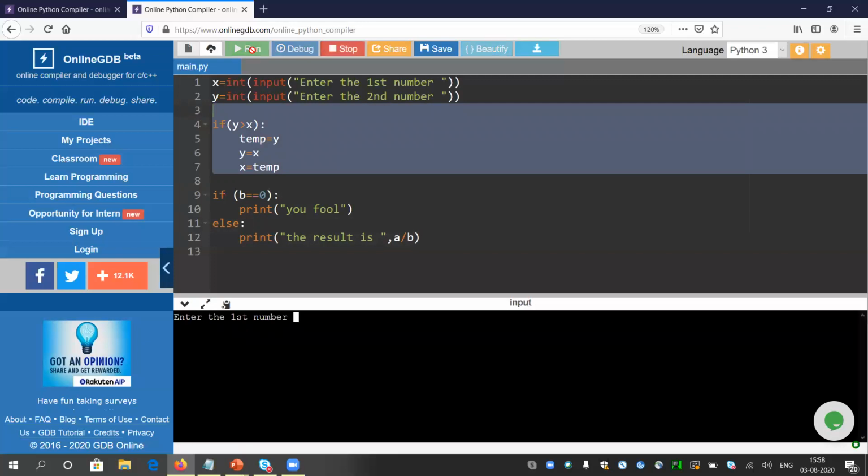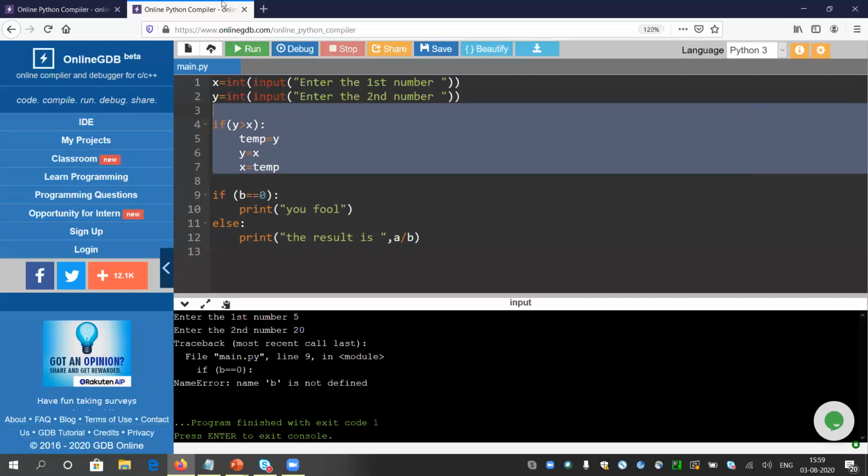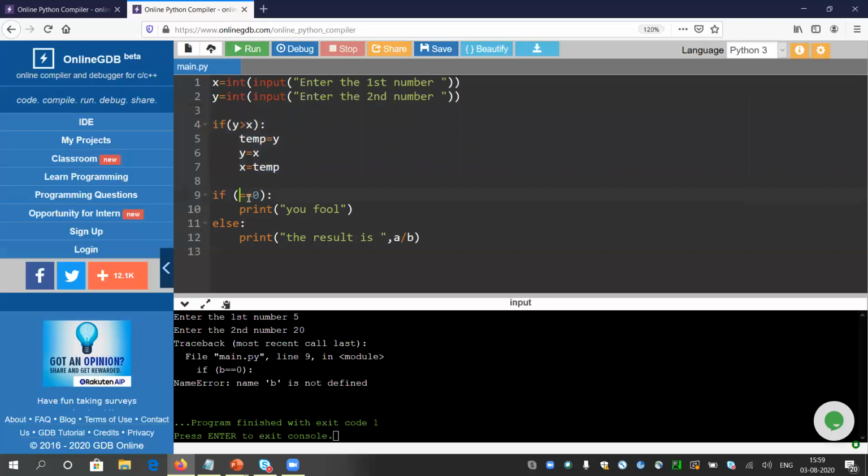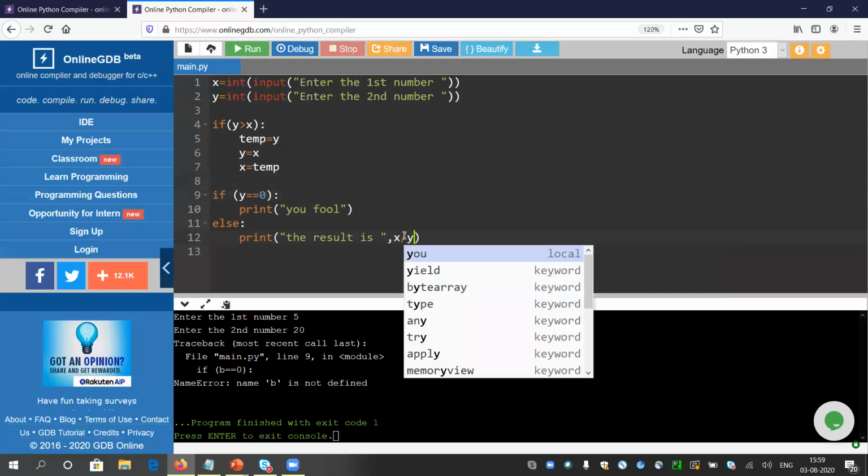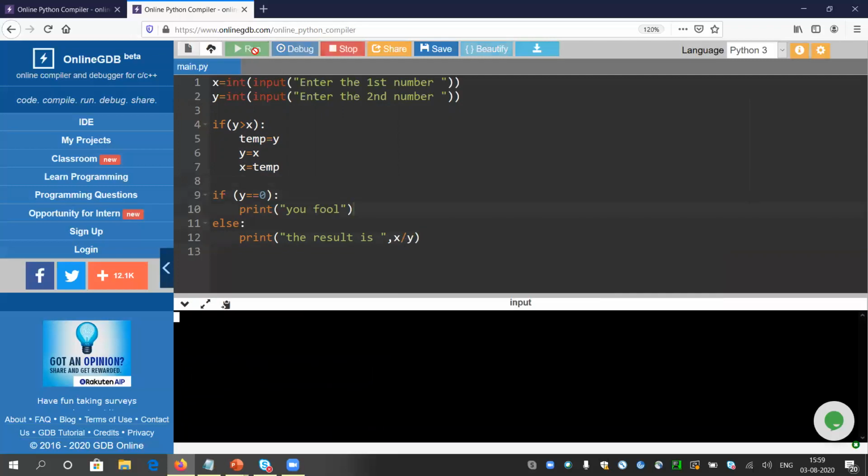Let me run the same. Let me give values like 5 and 20. It will go through the first highlighted if block that has been highlighted on my screen. It will replace those values and derive the answer as 4. Let me check. Okay, what happened? What mistakes have I done? Here I have given x and y, and here I have given b. I am making so many mistakes, but it is good to make mistakes. Even you can find some mistakes in your code anyway.